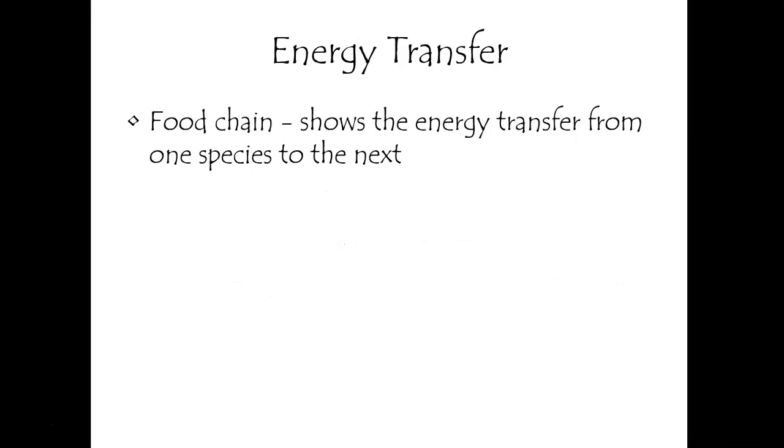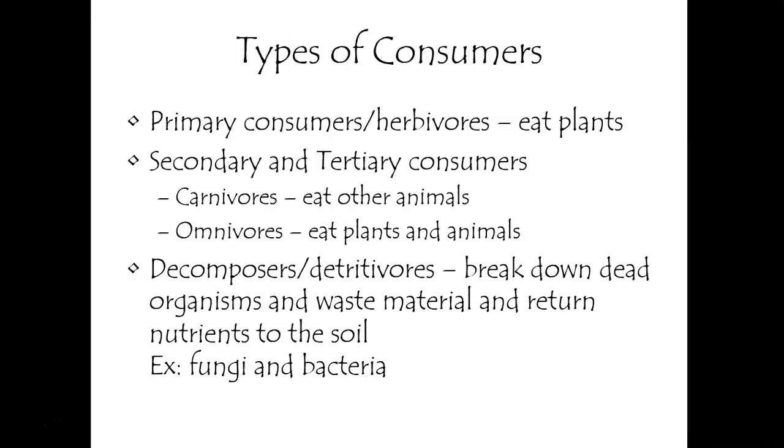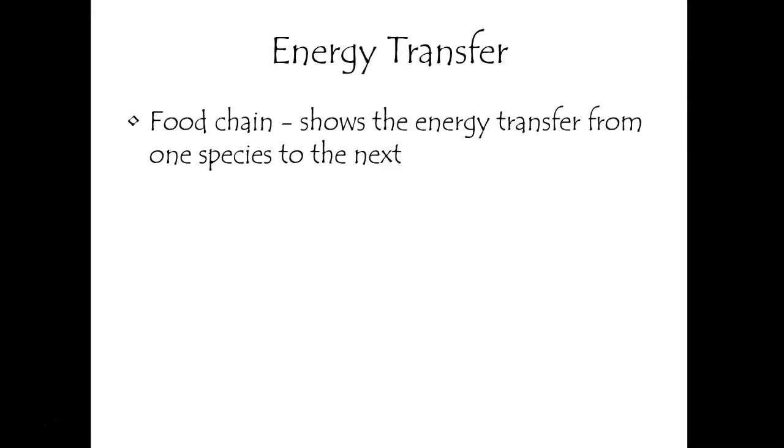Okay, so we talked about the different types of consumers. Now we're going to talk about how, as things consume each other, that energy is transferred. When we think about energy transfer, we look specifically at energy transfer in the form of a food chain or food web. We're going to talk about what a food chain is first. In a food chain, we're looking at energy transfer from one species to the next. This is a pretty specific thing. It's looking at the movement of one specific form of energy.